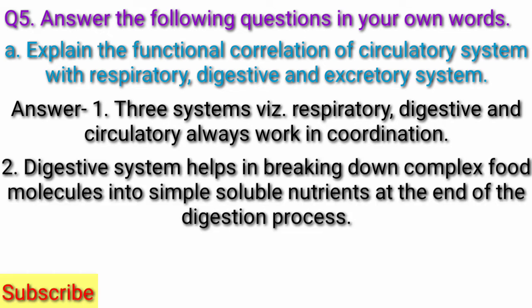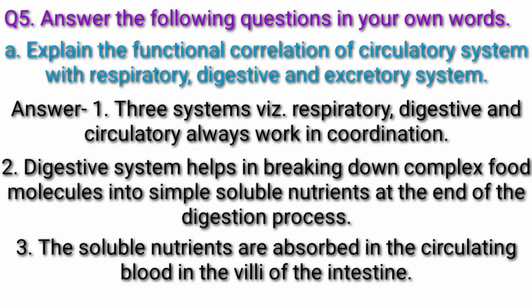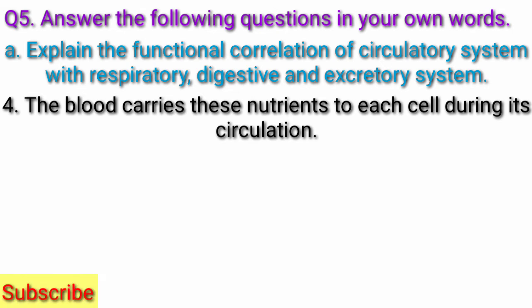Digestive system helps in breaking down complex food molecules into simple soluble nutrients at the end of the digestion process. The soluble nutrients are absorbed in the circulating blood in the villi of the intestine. The blood carries these nutrients to each cell during its circulation.